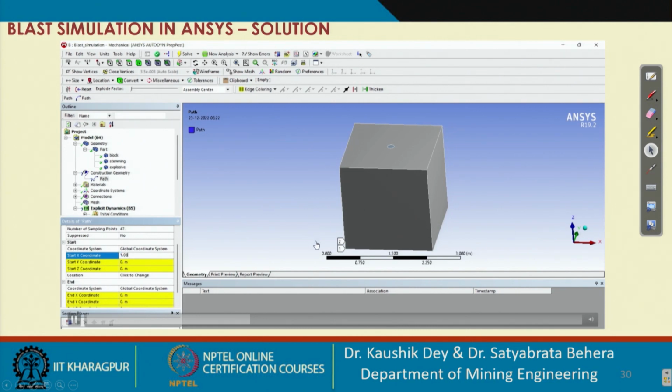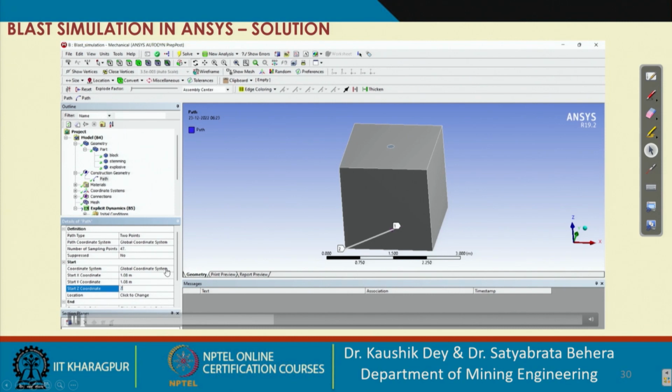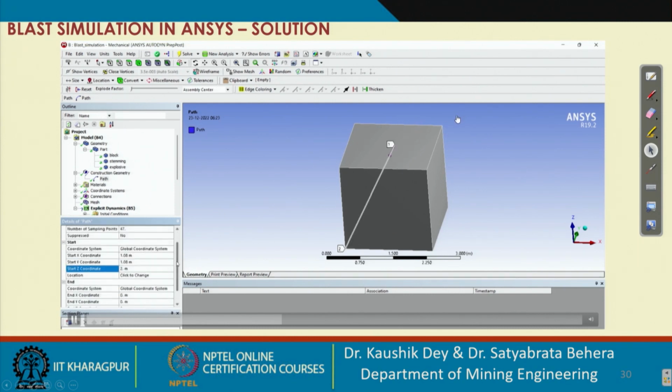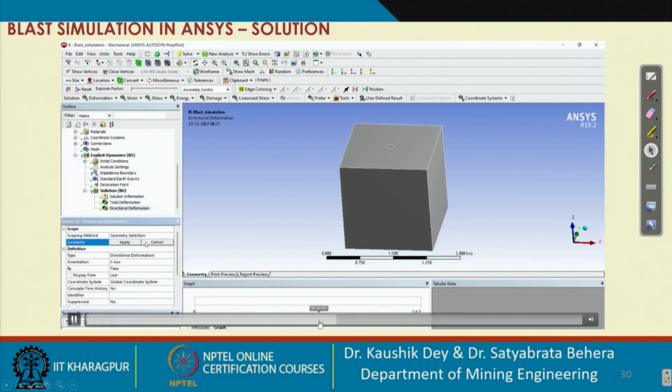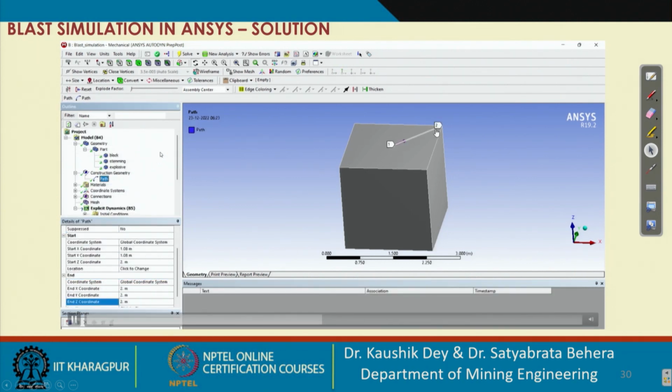So I'm adding the point. This block is 2 by 2 by 2 and the charge hole diameter is 160 mm. So accordingly I'm adding my points. The middle point will be 1.08 and the last point will be 2. Accordingly I'm adding those values. So likewise you can check on that particular line.